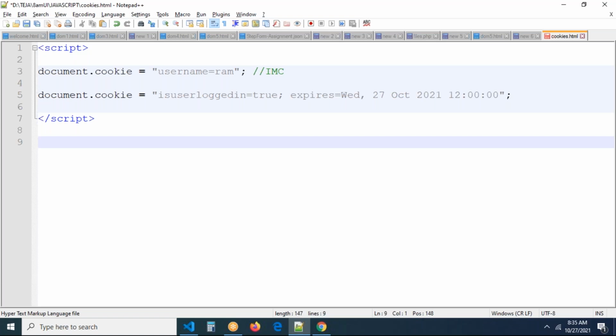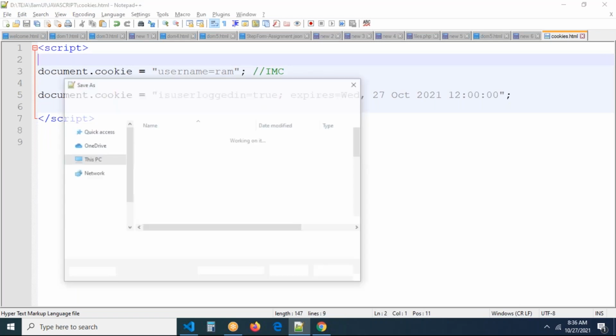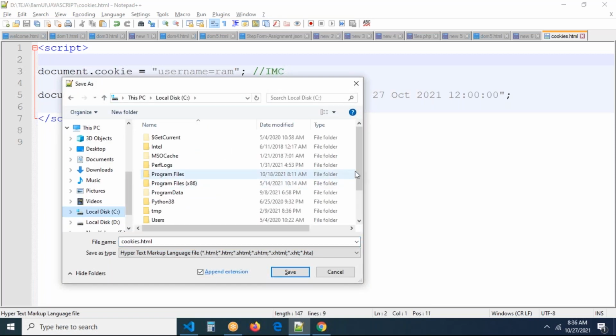Here in the local machine, this file we are executing through the file protocol. I have to execute it on a local server. Let me save this in one of my local server locations, because a local server location is always going to be accessed using the HTTP protocol. Don't worry about it. Just to see the functionality, how to create a cookie and how to access the cookie.